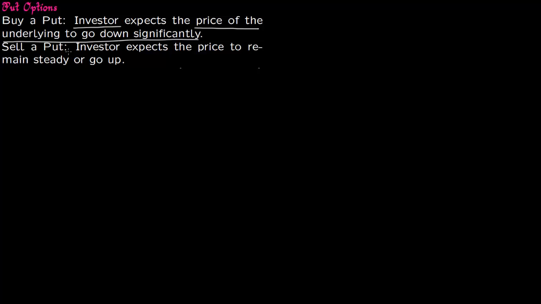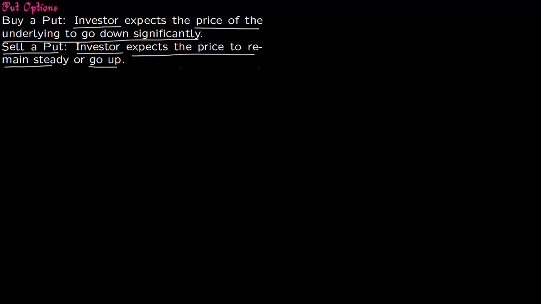On the other hand, the short position on put, that is a person selling a put, here that person or investor is expecting the price to either remain constant or steady or go up. So notice that these two things are opposite to each other. So long position is expecting price to go down, and the short position is expecting either price to go up or remain where it is.